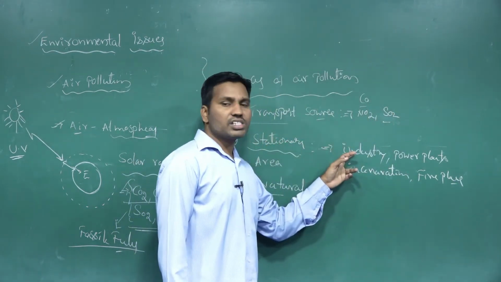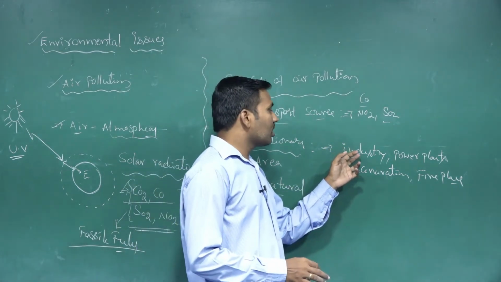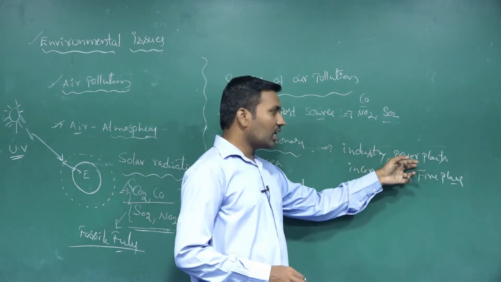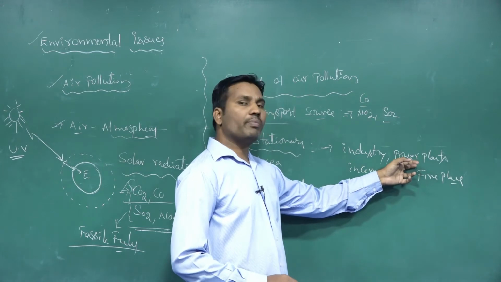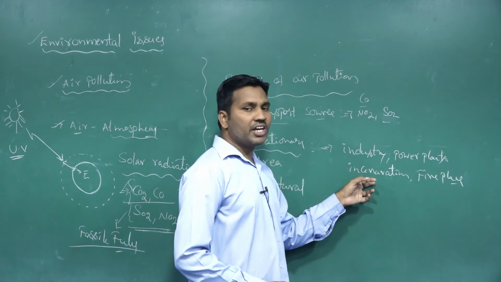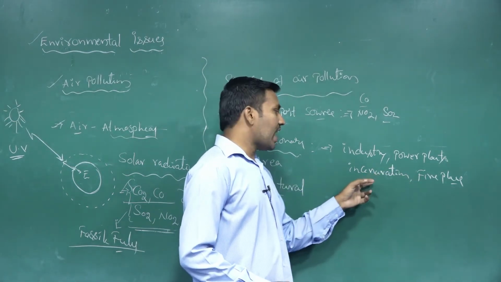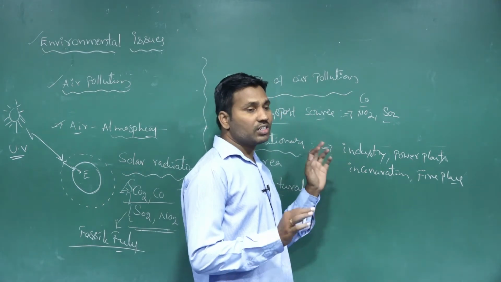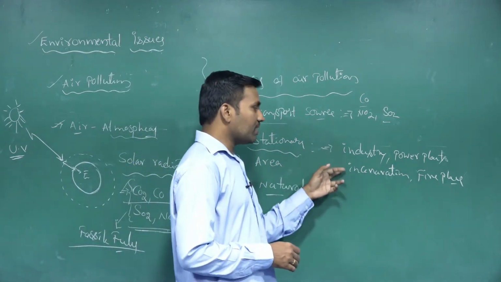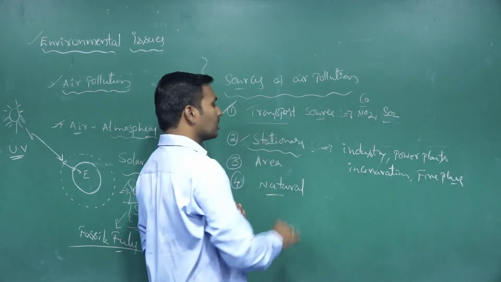From industrial effluents and industrial exhausts, a number of air pollutants are released. From power plants, that is thermal power plants, fly ash and dust particles are released. From incineration areas or fireplaces, ash is also released. These are all emitted from these places and reach the atmosphere, causing pollution. So these are the stationary sources.